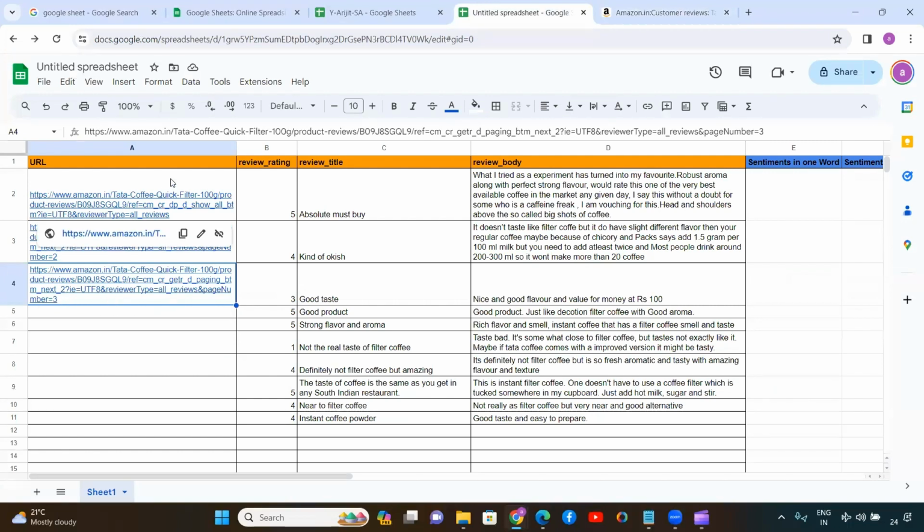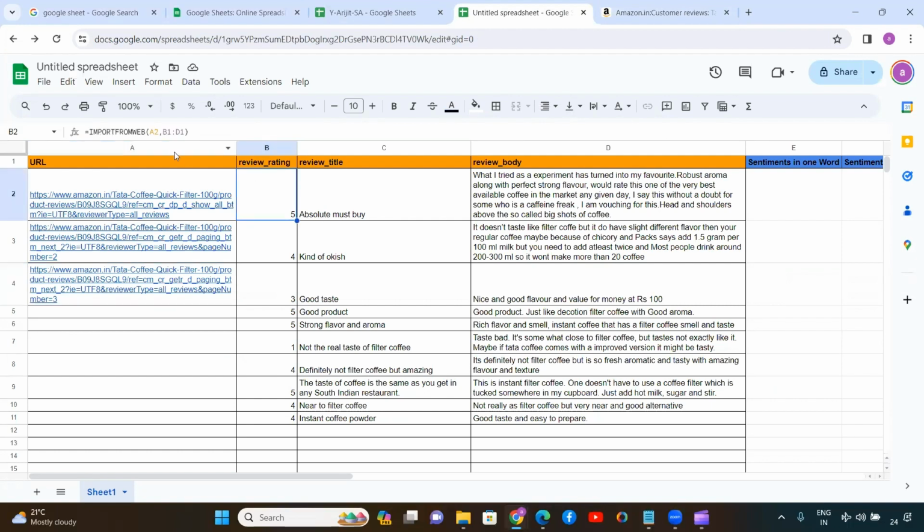So now, if I make some changes in the formula, we can see all the reviews available on the Amazon platform from page 1 to page 3. Here we have only captured A2, which is page 1 of reviews. Now I am going to mention A2 to A4, so that we bring all the reviews from page 1 to page 4.